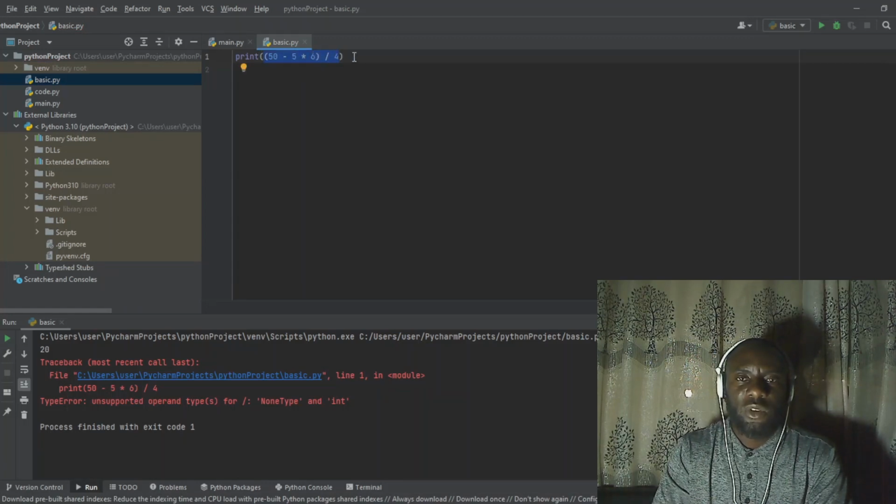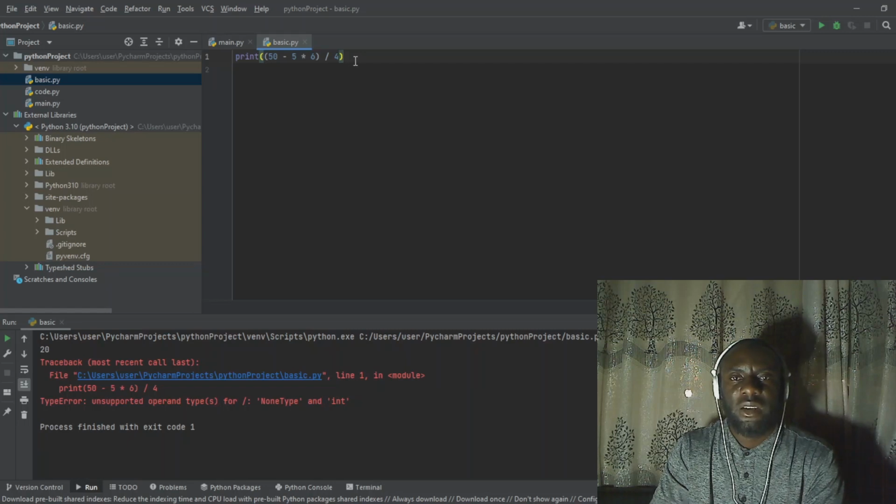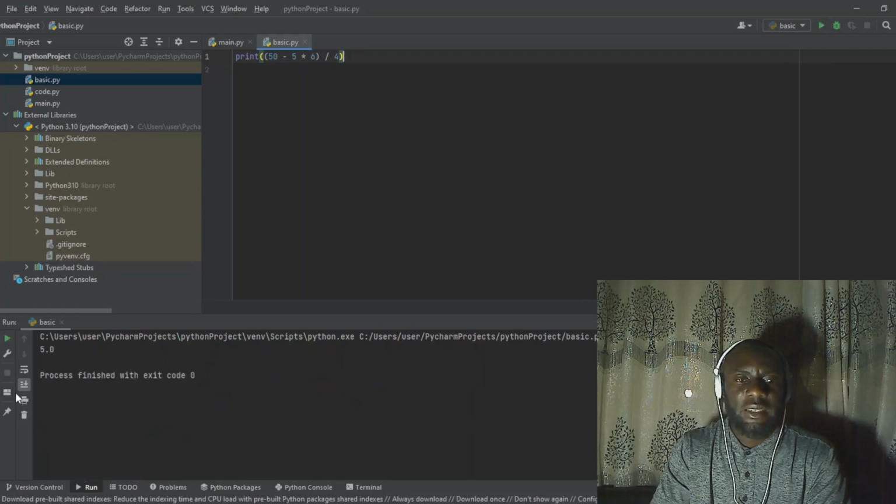No matter what you want to calculate and print out, it needs to be wrapped with the opening round bracket and the closing round bracket. This is very easy. Now when I run the program, you can see it is giving me 5. Before, we have 50 minus 5 times 6, which is 20, then we say that 20 should be divided by 4. So it is now giving us the result as 5. This is very easy.